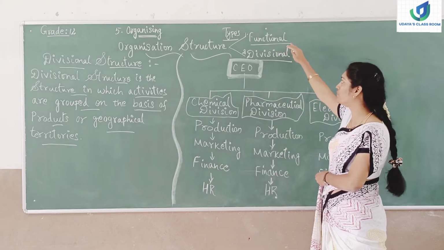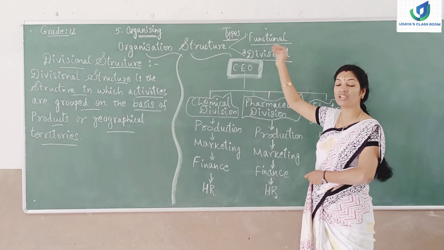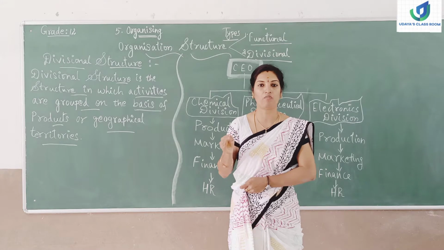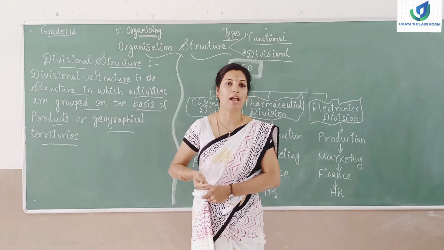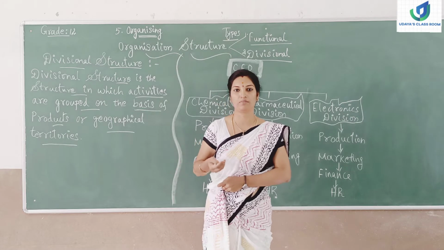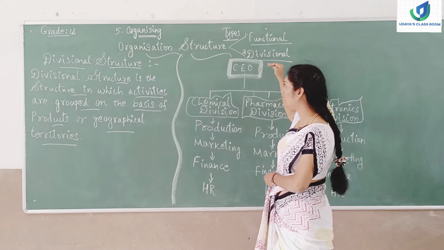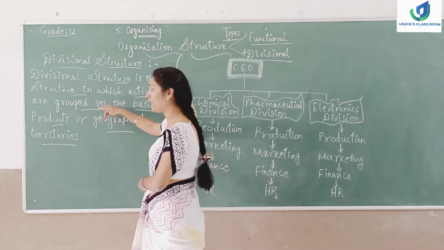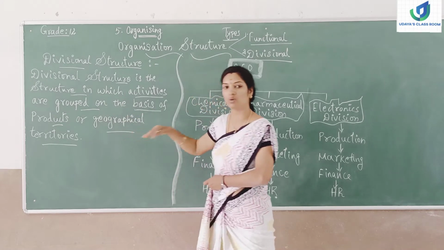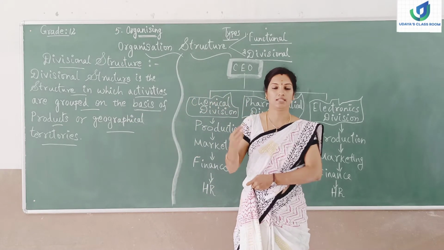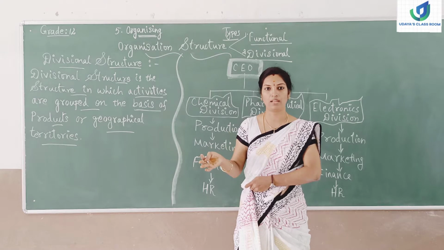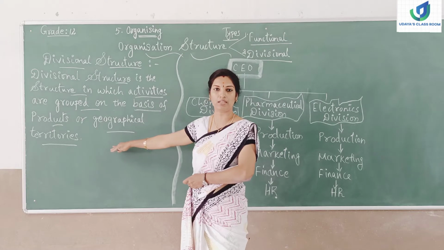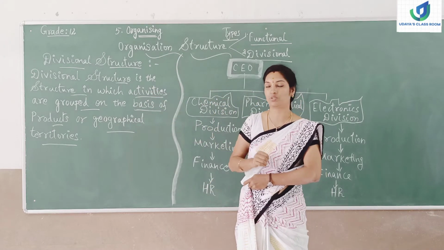And we have discussed the functional structure. In the functional structure, based on the functions of the organization, the structure will be framed, and within the framework the operating activities and the managerial activities should take place. That is what we have discussed in the previous session, right? But divisional structure will be structured based on the activities grouped on the basis of products. So what are all the products the organization is dealing with? If they are dealing with various products, they will be going with the divisional structure. And of course, based on the geographical territories, they will be preferring the divisional structure.